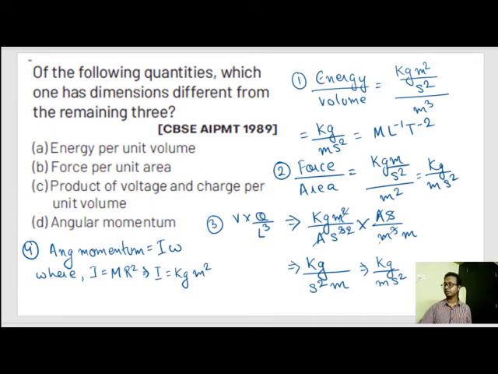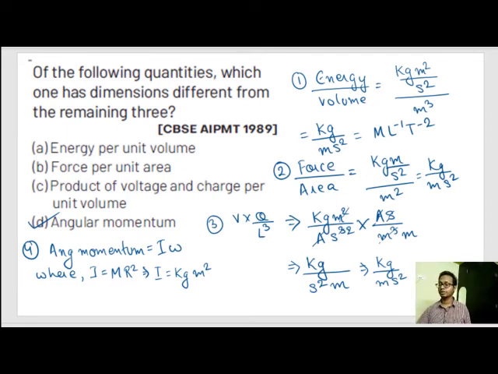So let's see the fourth option, angular momentum. The unit of the fourth option is kg meter square. Therefore, the unit and dimension of the fourth one, angular momentum, is different from the remaining three. Okay.